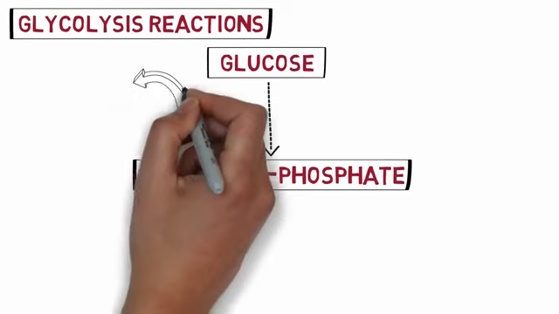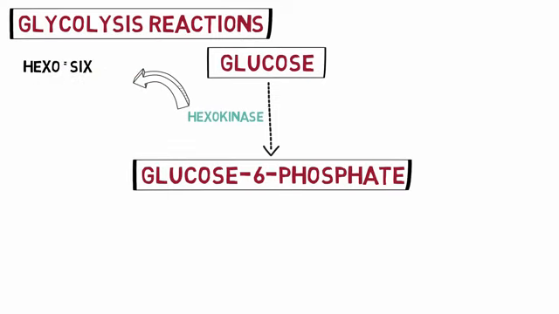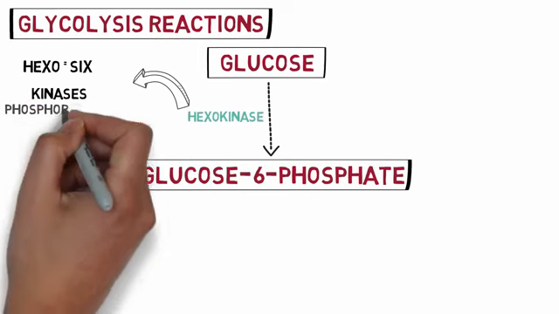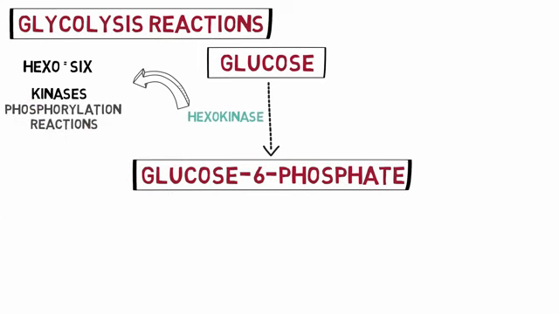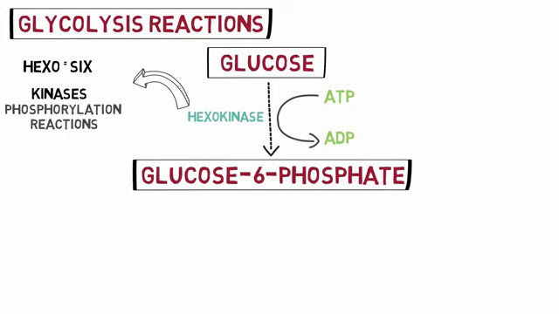The word hexo means 6, denoting the 6-carbon compound glucose, and the kinases are a group of enzymes that catalyze the phosphorylation reactions. So the enzyme hexokinase transfers a molecule of phosphate from ATP to glucose and converts glucose to glucose 6-phosphate. In this reaction, ATP is converted into a molecule of ADP. Hence, it utilizes one molecule of ATP.